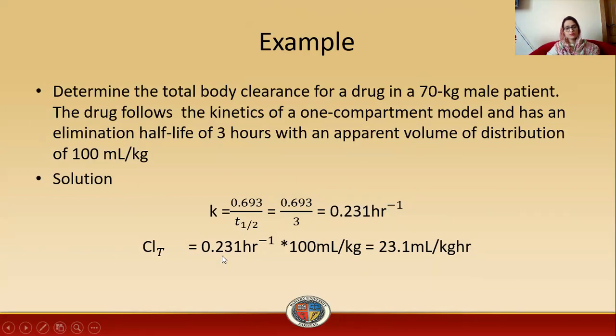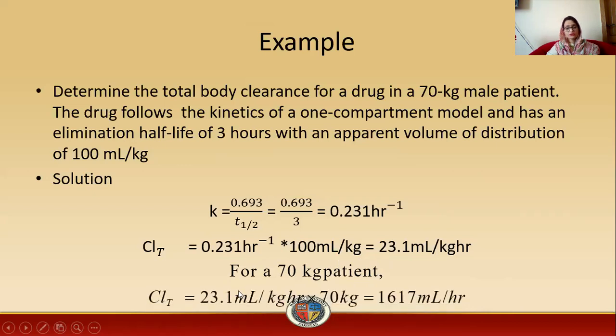So clearance total will be equal to 0.231 per hour into 100 ml per kg, which is equal to 23.1 ml per kg per hour. For a 70 kg patient, what will we do? This 23.1 is multiplied by 70, which gives 1617 ml per hour. Here we multiply K and Vd.